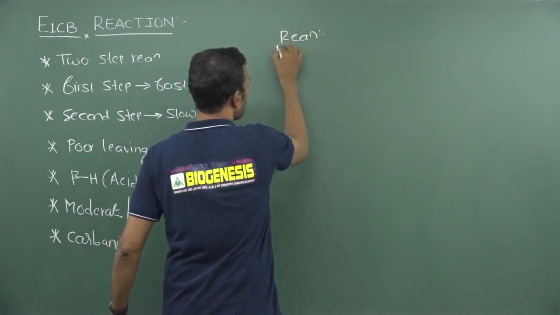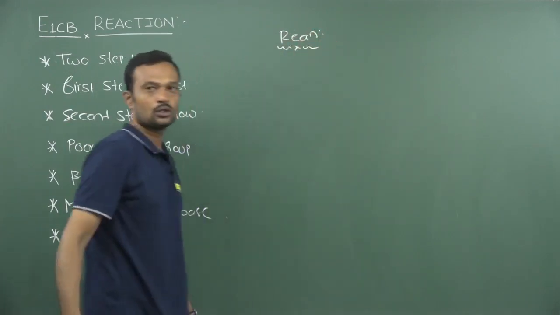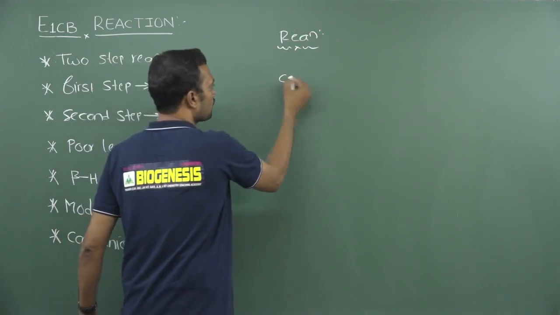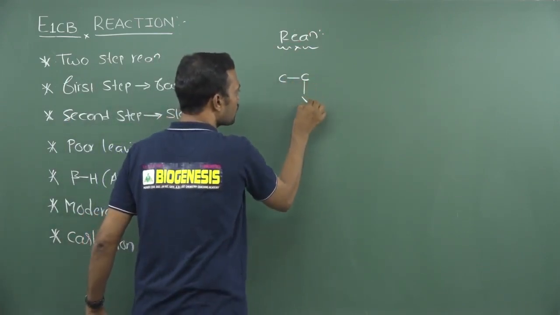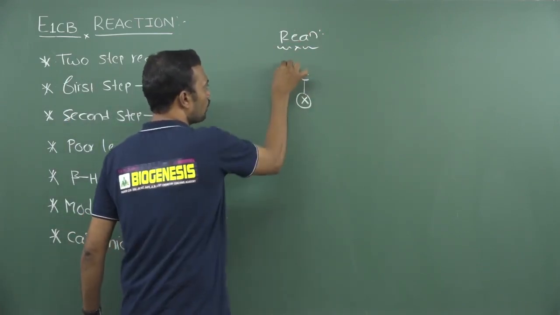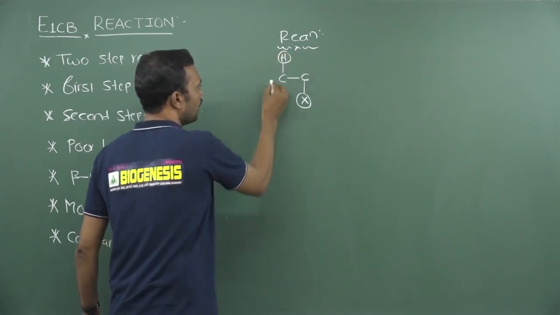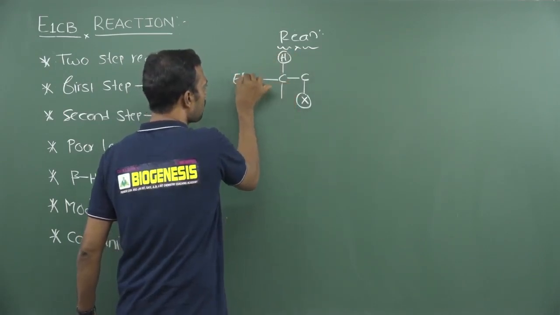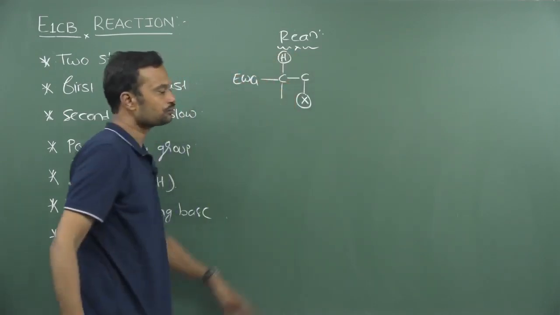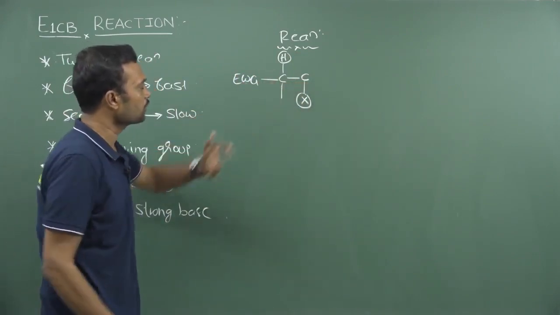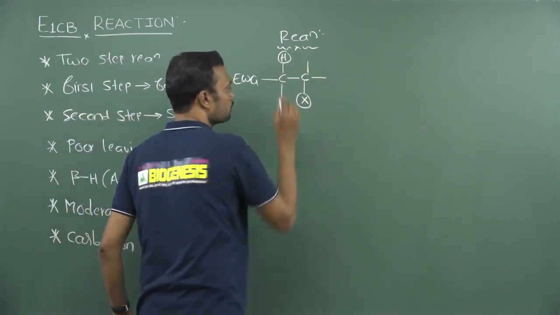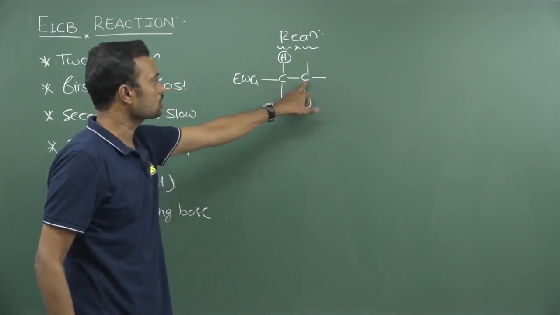See, this is an actual E1cB reaction. Definitely this carbon is beta and this is alpha. Here the leaving group is present, and here the acidic hydrogen is present. And definitely this carbon requires an electron withdrawing group. This is alpha and this is beta, and here I would like to write some substituents on this carbon.